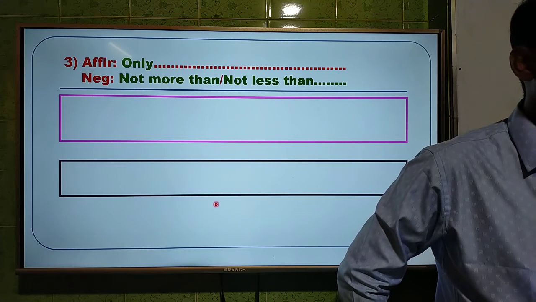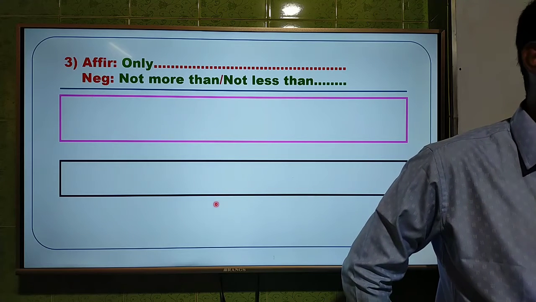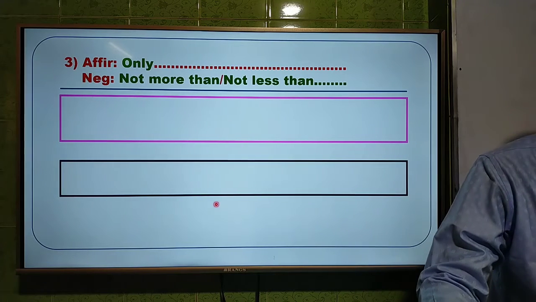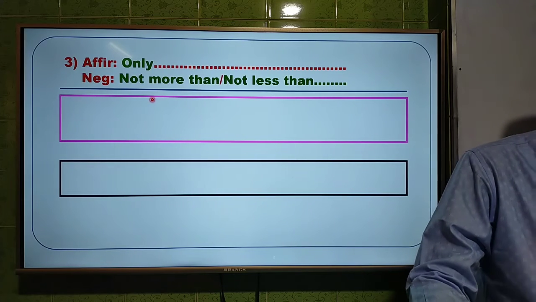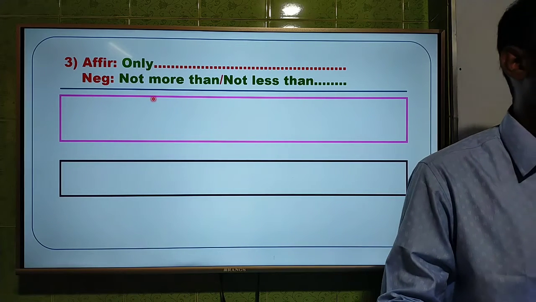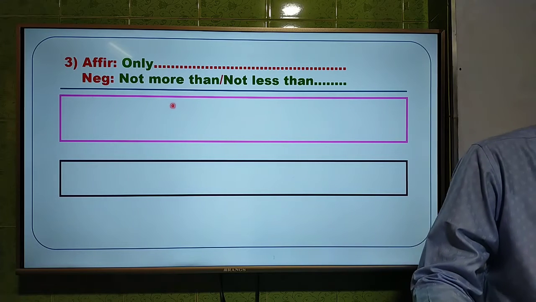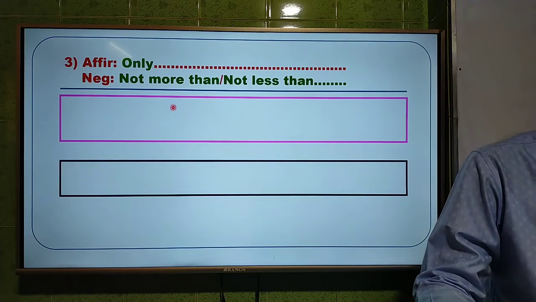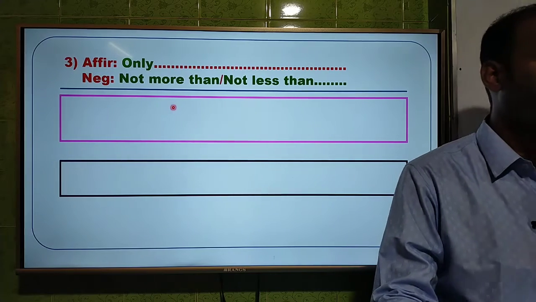Listen to me please, again I am going to express. You have to use not more than or not less than instead of only if it means age or number. The first one was about person, second one was about thing, and third one is about age or number.